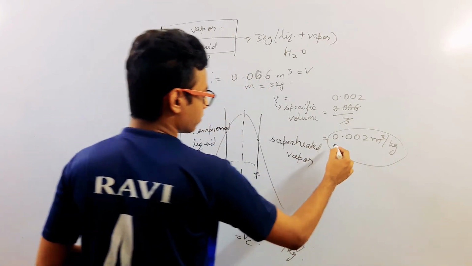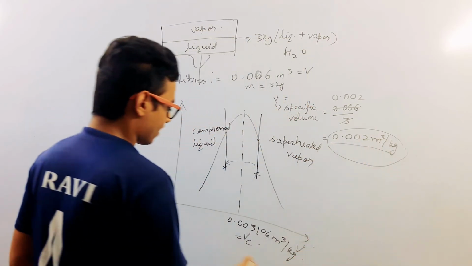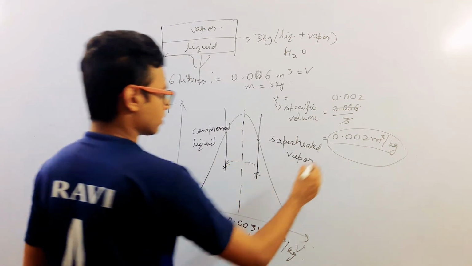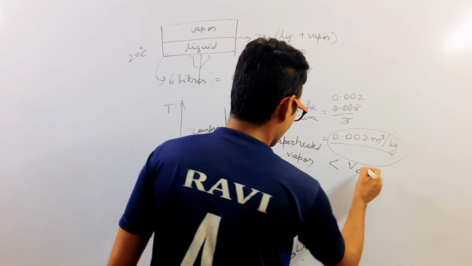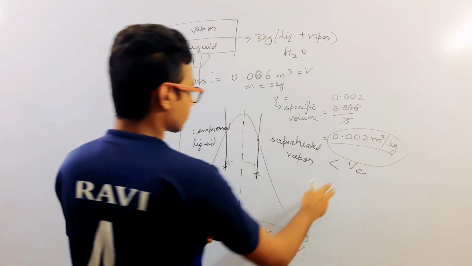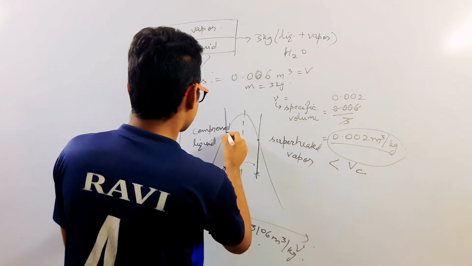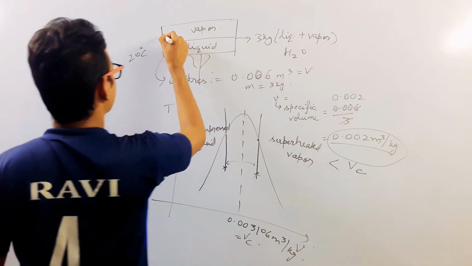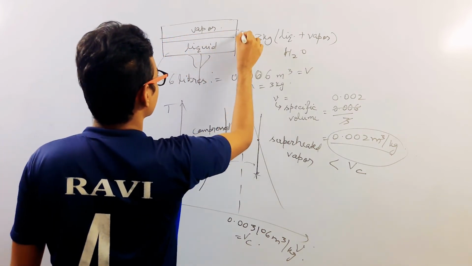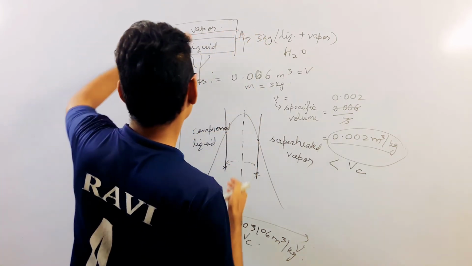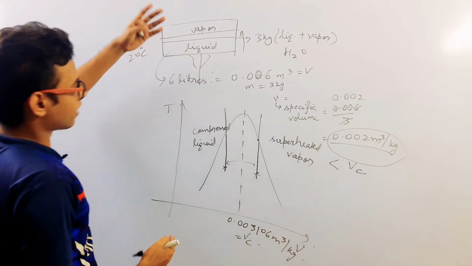So this volume is actually 0.002, that is less than the critical volume. So if we are going to heat the rigid tank in this case, then obviously the liquid level will rise. So in the first case, if you are going to heat the tank, then liquid level will rise.